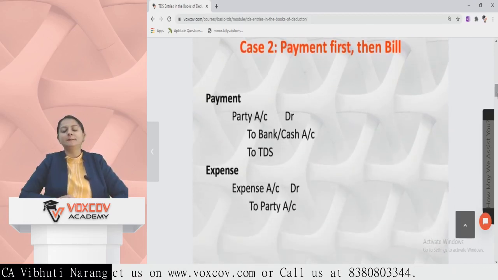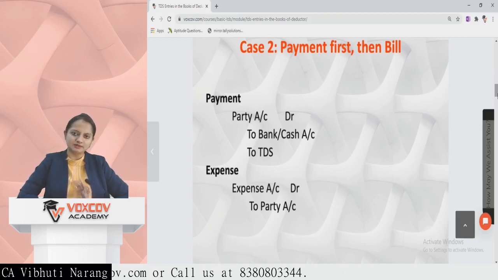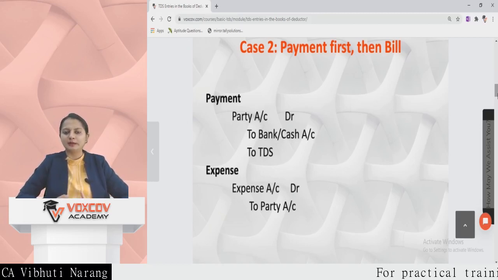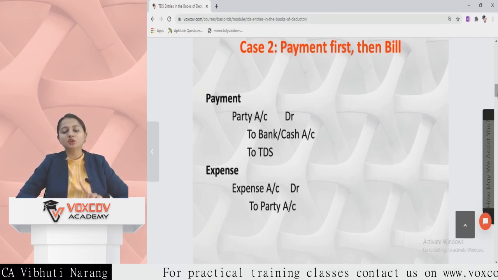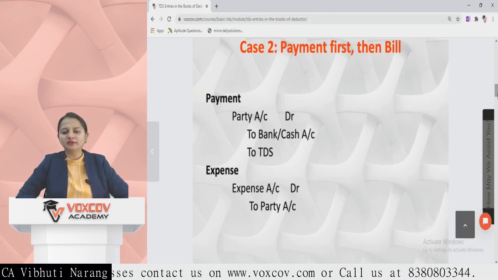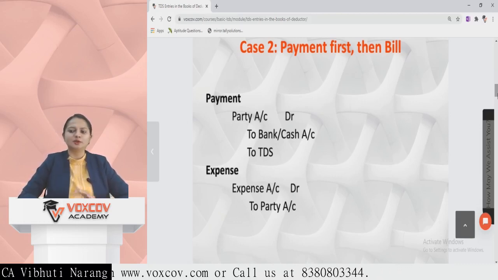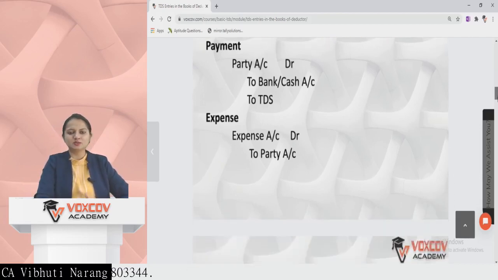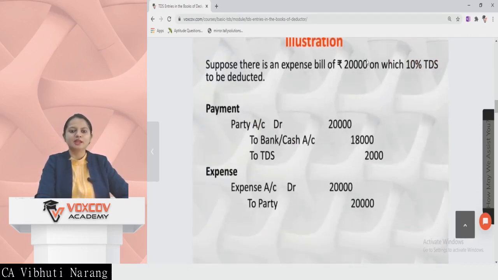The second case is where the payment is done first and the bill is received thereafter. At the time of payment, you have to deduct TDS, as we know that we have to deduct TDS at either bill or payment, whichever is earlier. So at the time of payment, party account debit to bank or cash, to TDS, and at the time of booking of expense, it will be the normal expense account debit to party. So you will not deduct TDS again at the time of the bill. TDS once deducted is done forever.